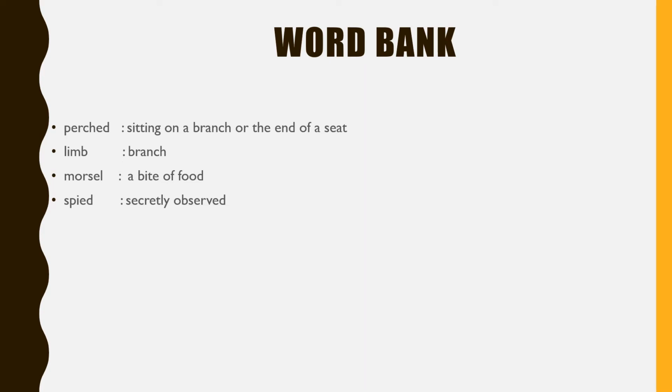Morsel, a bite of food. What you can eat in one bite is called a morsel. Spied, secretly observed. If it is spy, then secretly observe. But this is the past tense form of spy. Spied, so the meaning also has to be written in the past tense, secretly observed.